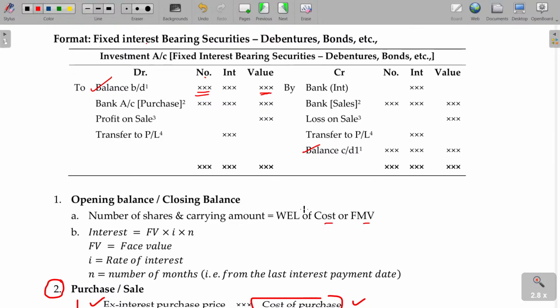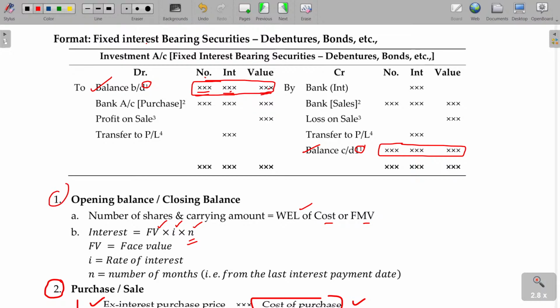Cost or fair market value, whichever is lower. What about this interest? Interest accrued as on the date, outstanding interest, is calculated here: fair value of the share or debenture, into rate of interest, into the number of periods accrued for. This will be this value. In such a way you have to calculate the opening value as well as the closing value. The method of calculation of these two is given in working note number 1. Clear?